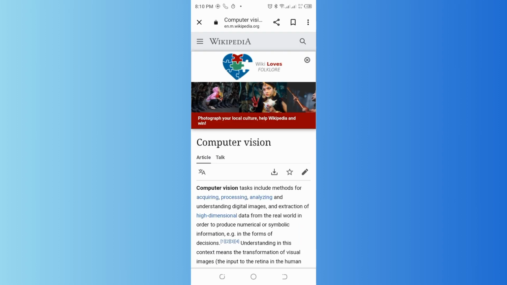Fourth one is Computer Vision. Computer Vision: Algorithms and Applications by Richard Szeliski. This book provides a comprehensive introduction to computer vision algorithms and techniques. PyImageSearch. These websites offer tutorials and guides on various computer vision topics using Python and OpenCV.